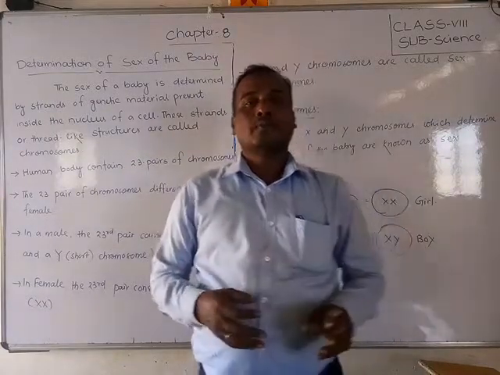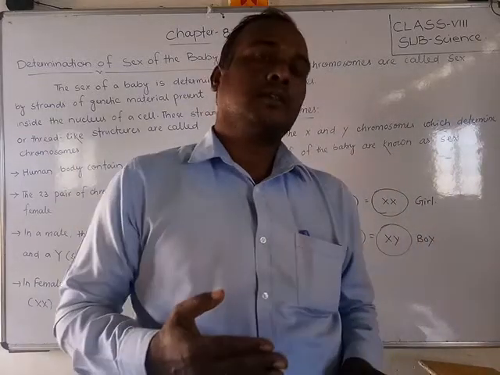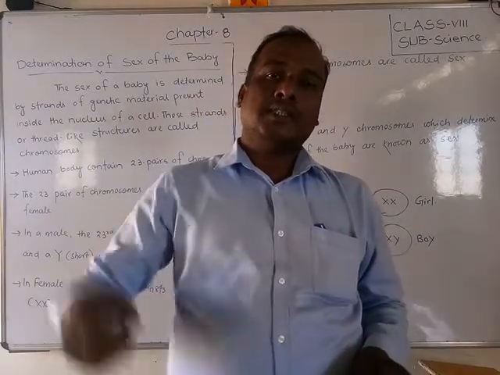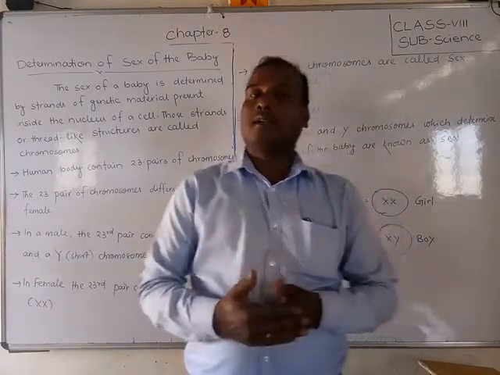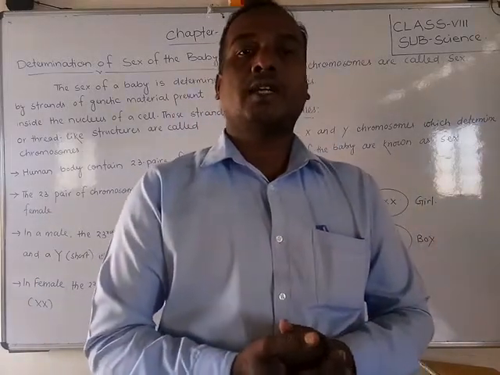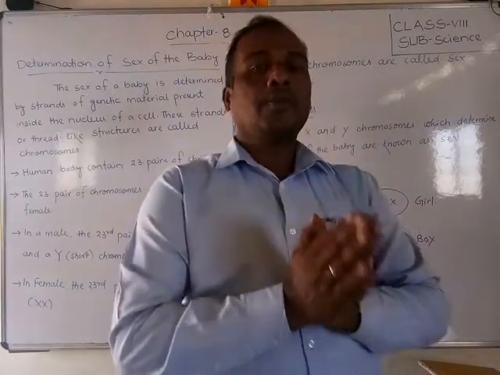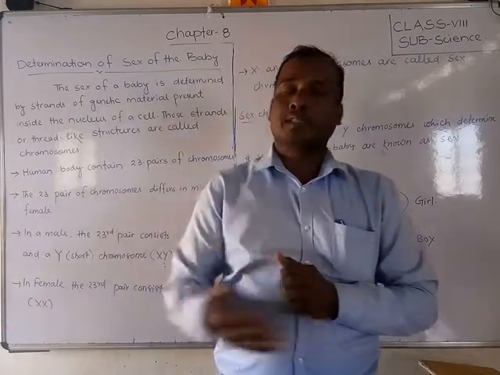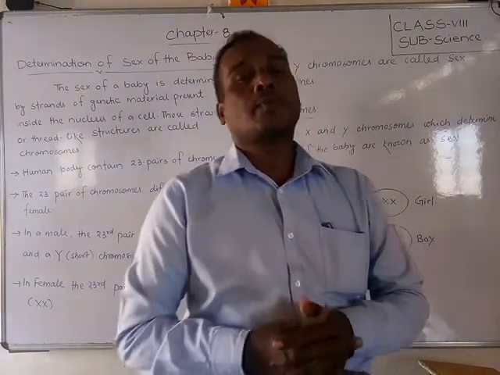So it depends upon the parents what we get. If the male gamete gives an X chromosome, then the child will be a girl. If from the sperm we get the Y chromosome, then it will get